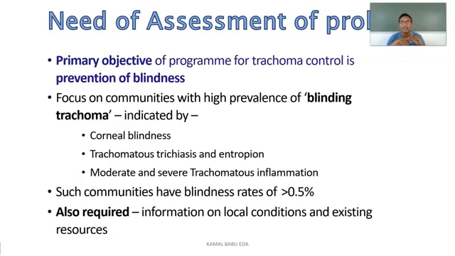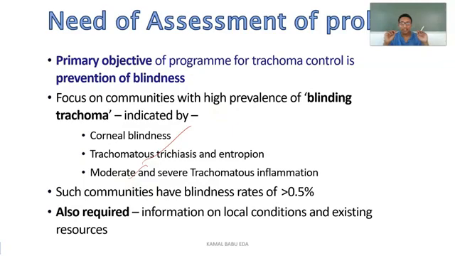So coming to the assessment of the problem, firstly we have to go for the primary objective. What is the primary objective here? The primary objective is to control trachoma, mainly to prevent blindness. And the next one is to focus on the communities with high prevalence of blinding trachoma, based on corneal blindness, trachomatous trichiasis and entropion, and moderate and severe trachomatous inflammation.